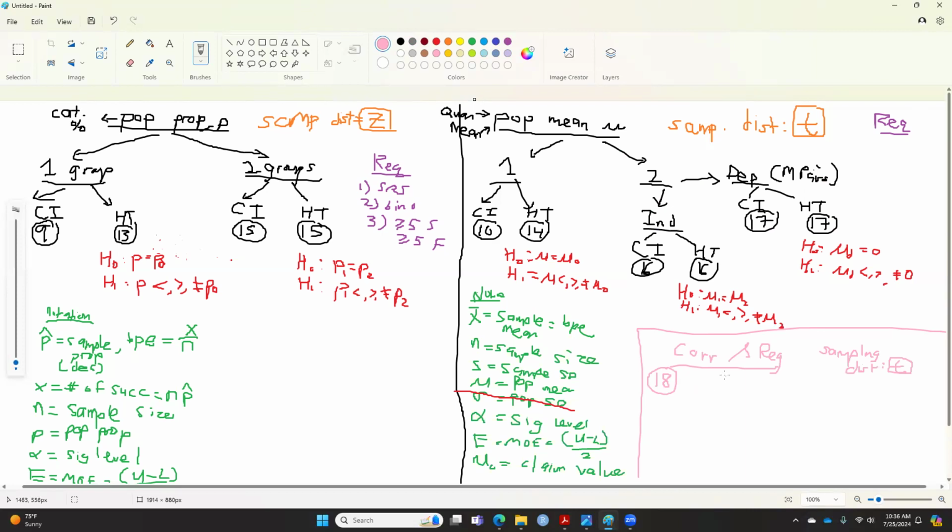And for correlation and regression, you only perform hypothesis testing. You don't do a confidence interval. Okay. And for the hypothesis testing, the statement is rho equals 0 and rho not equal to 0. So we don't have to test less than or greater than. It's only those. What else? R notation.